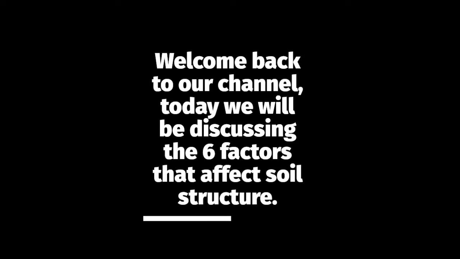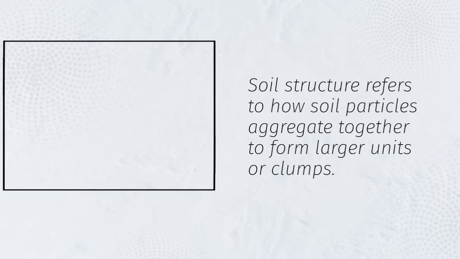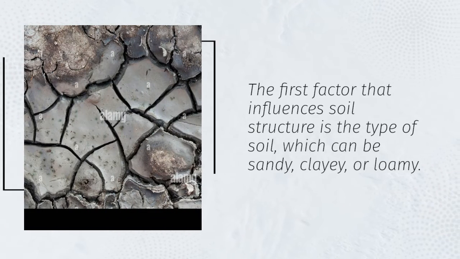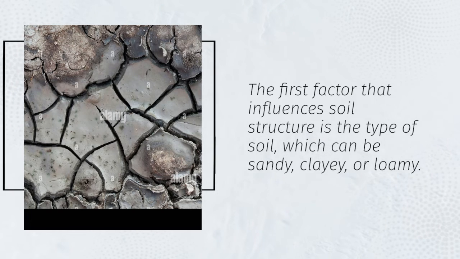Today we will be discussing the 6 factors that affect soil structure. Soil structure refers to how soil particles aggregate together to form larger units or clumps. The first factor that influences soil structure is the type of soil, which can be sandy, clayey, or loamy.